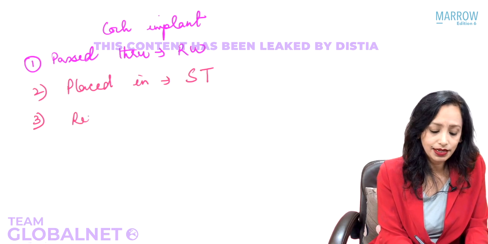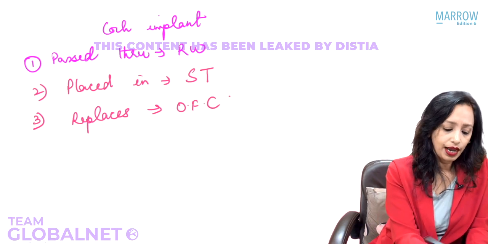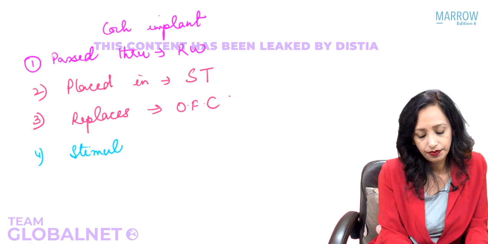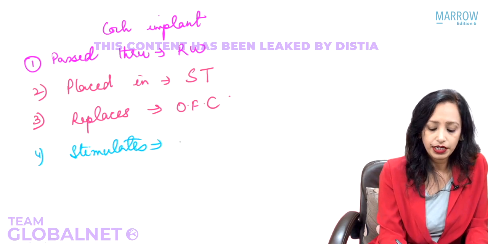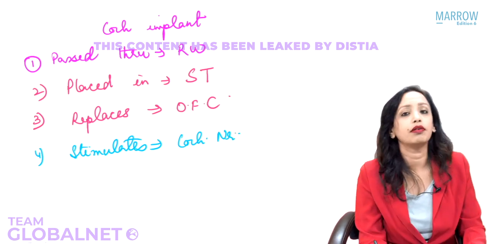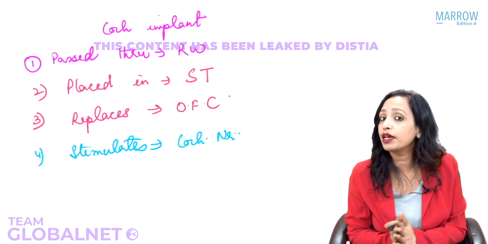It replaces the organ of Corti, and it stimulates the cochlear nerve.